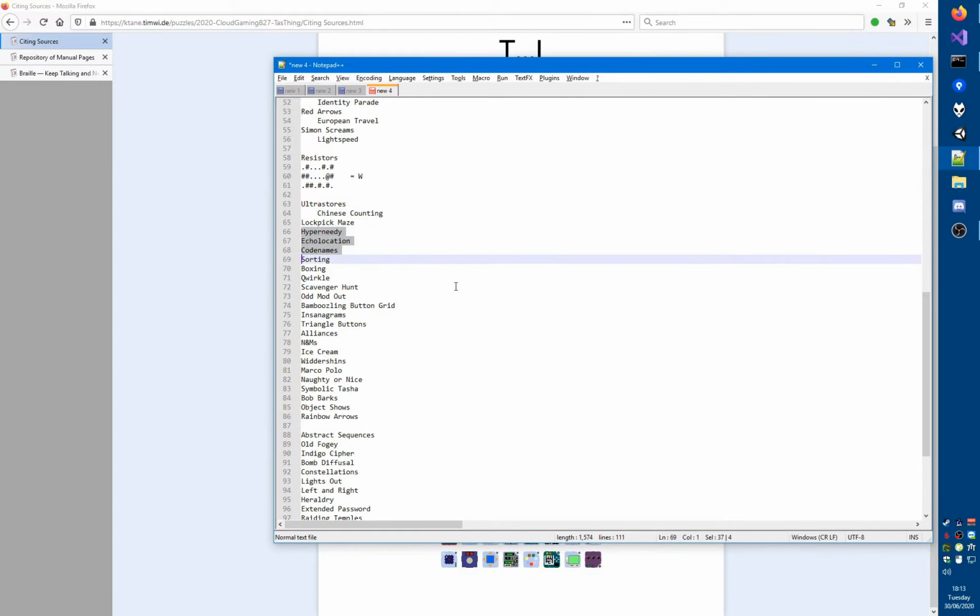And then we have 3, right, so quote names. This is the task group, so not quite sure about this one though. Let's see. This one is alliances. So I'm just gonna do this and see what happens. Widdershins, Marco Polo, symbolic task object shows. So we get, yeah, rules.